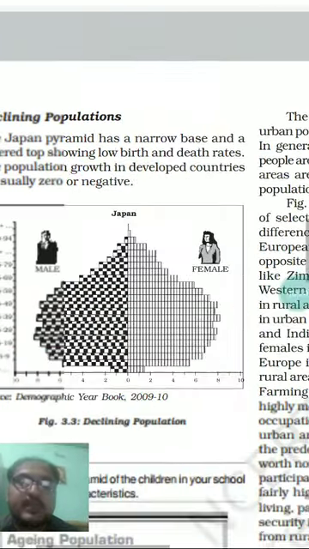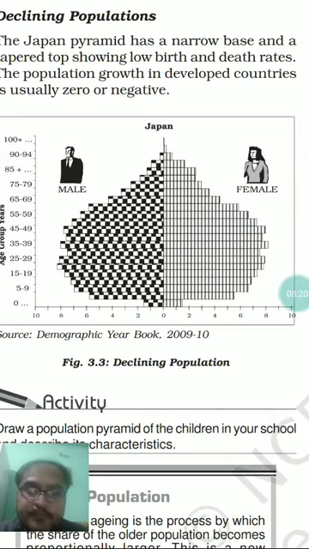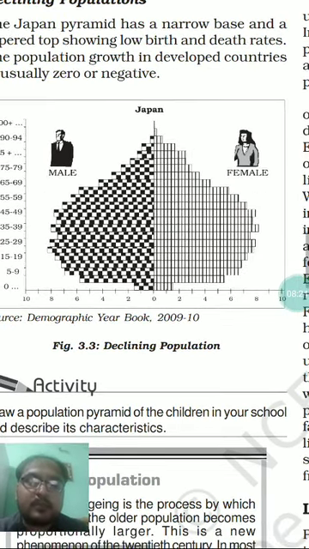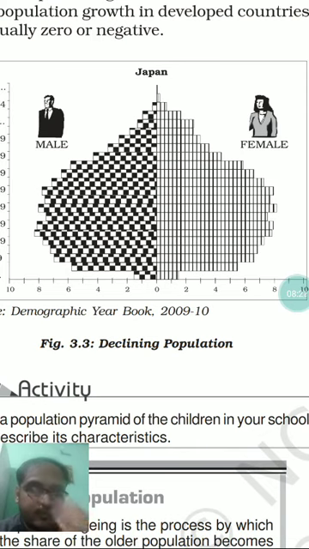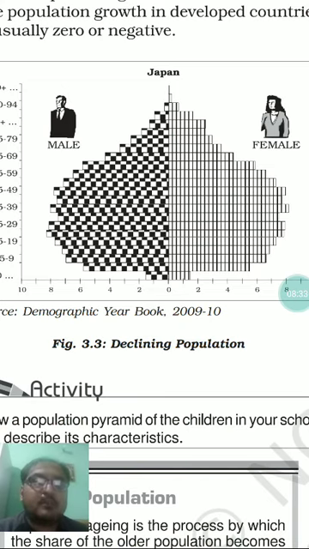Whereas in case of a declining population, especially for a country like Japan, you will find they are having a comparatively higher population growth rate, a comparatively higher percentage growth rate of male and female as compared to a country showing a constant age sex pyramid.